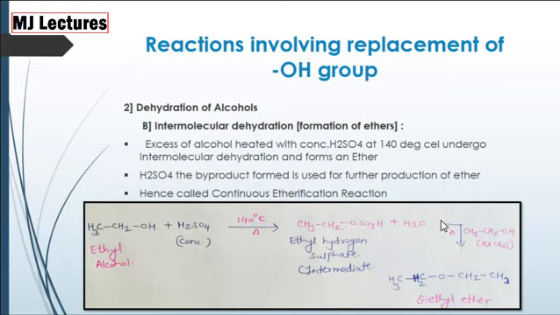For this reaction, in the second step, we require excess of alcohol. With diethyl ether, we again get H2SO4 as a byproduct, which is already taken in the first step. And this H2SO4 formed is again used for the whole of the reaction to complete. Thus, this reaction is also called as continuous etherification reaction. In this reaction, the ethyl alcohol is treated with H2SO4, we get intermediate, and by addition of excess of ethyl alcohol, we get diethyl ether.